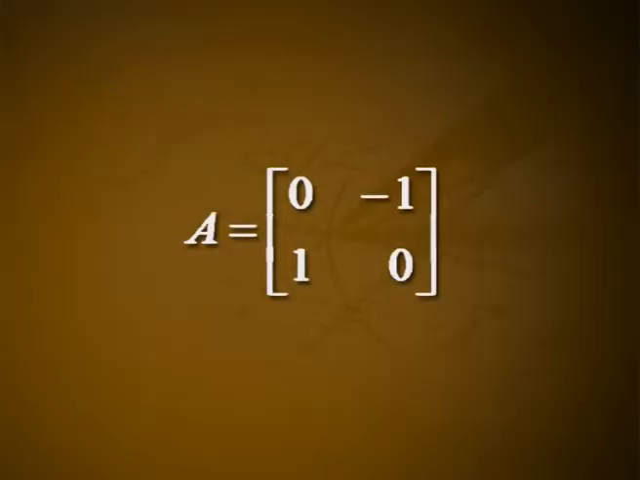Example 2: R2 is a vector space over the field R. Let T be the linear operator on R2, which is represented in the standard ordered basis by the matrix A equal to the matrix 0, minus 1, 1, 0. Now, as a special case of example 1, the space R2 and the 0 subspace are invariant under T.